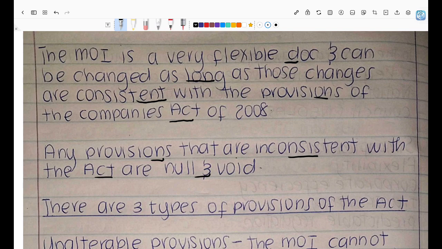Rectified means some requirements of a contract were not met, and now you can make amendments to them and make the contract valid. But when something is null and void, it cannot be rectified, it cannot be fixed, it cannot be made valid. When something is voidable, you can rectify the contract and make it valid. When something is void, that's the end, you cannot change it. When it's voidable, you can still do something to the contract to make it valid.